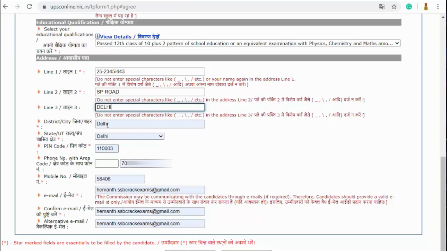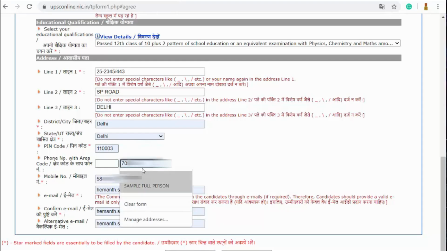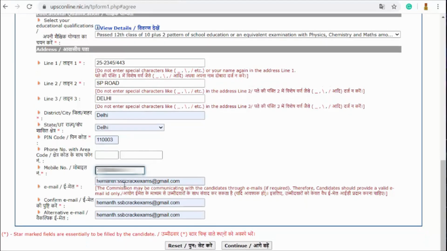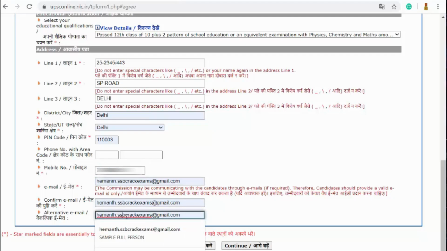And I'm generally mentioning the district, the state, the pin code and phone number. After that, we will type our email address and then you will confirm your email address and you will always type another consecutive email.